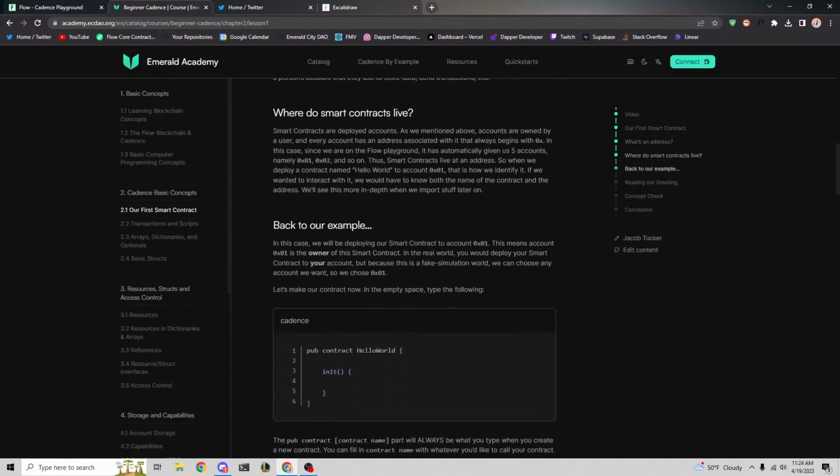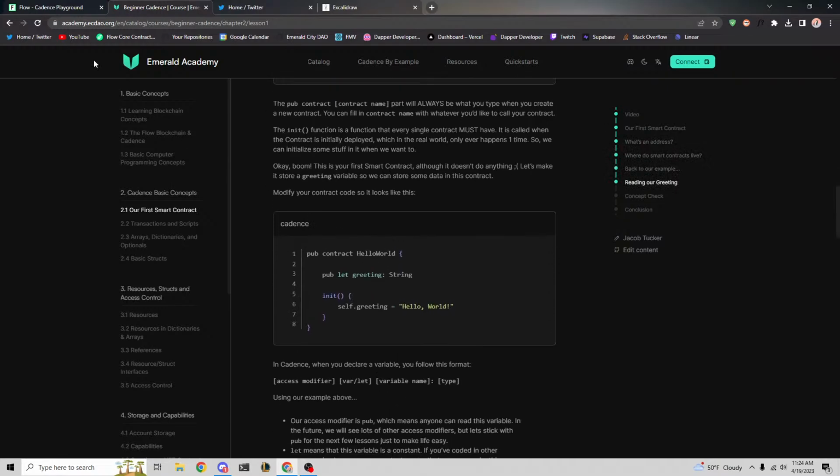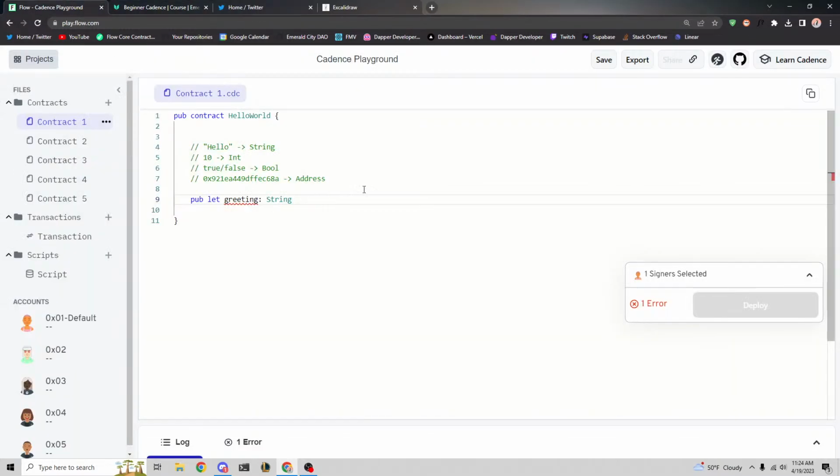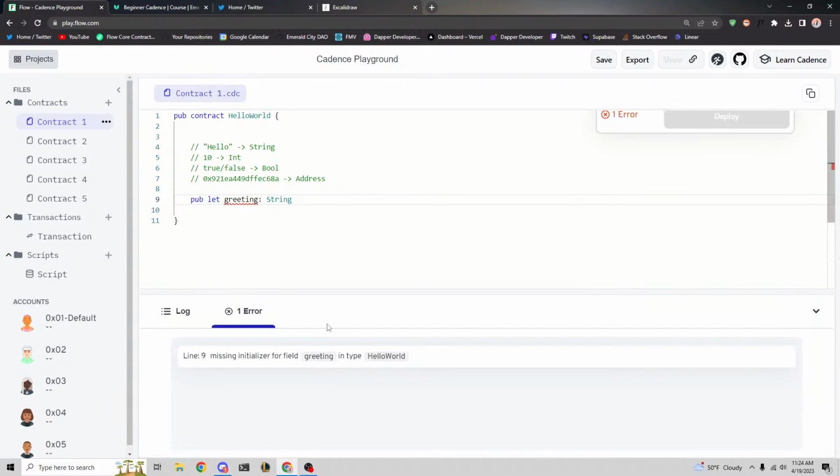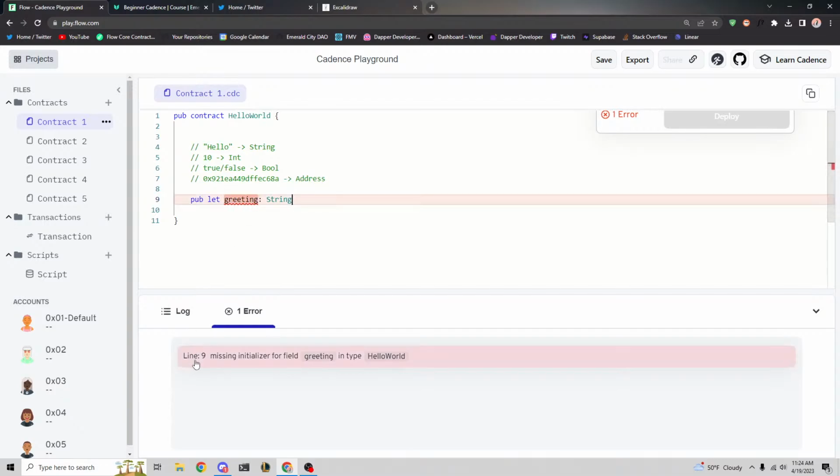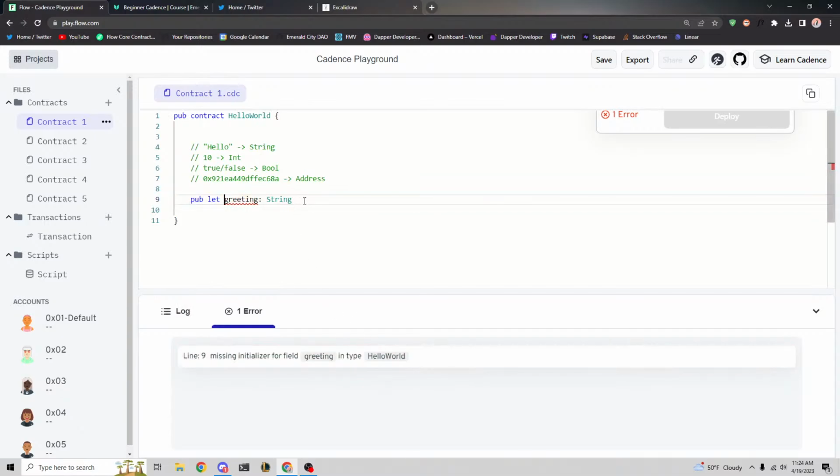Okay, good. So immediately we're going to get ourselves an error, and we want to put some data in this greeting. But first of all, let's look at this error. It says, on line 9, we are missing an initializer field greeting in type HelloWorld. So it's telling us we're missing an initializer for our greeting variable.